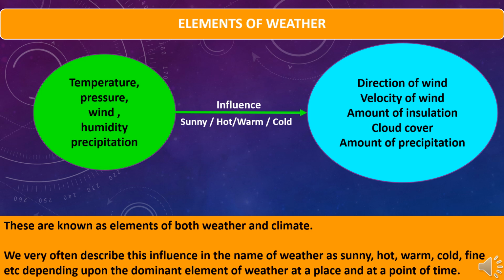Temperature, pressure, wind, humidity, and precipitation interact with each other, and they influence atmospheric conditions like the direction and velocity of wind, amount of insolation, cloud cover, and the amount of precipitation. These are known as elements for both weather and climatic conditions. We often describe this influence in the name of weather as sunny, hot, warm, cold, fine, etc., depending upon the dominant elements of weather at a place and at a point of time.